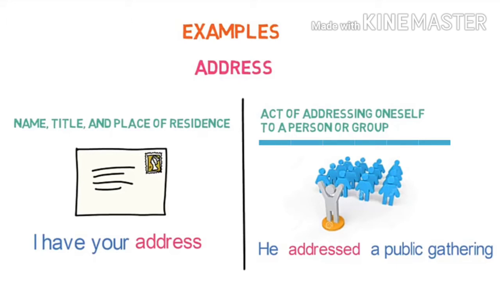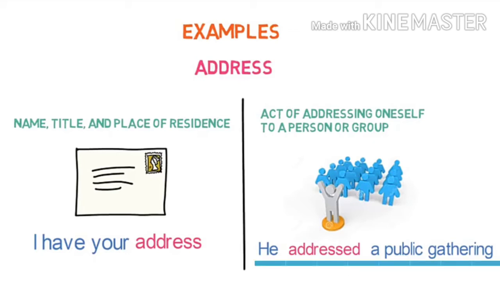Address also refers to the act of addressing oneself to a person or a group. A sentence example could be, he addressed a public gathering. Now you can see two totally different meanings of the word address, and it is called homonyms.